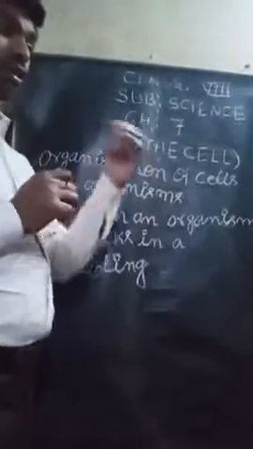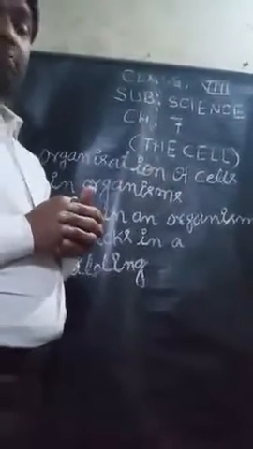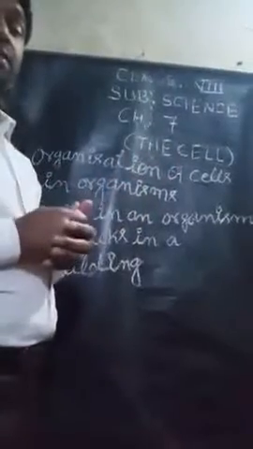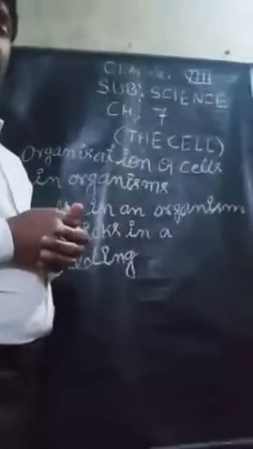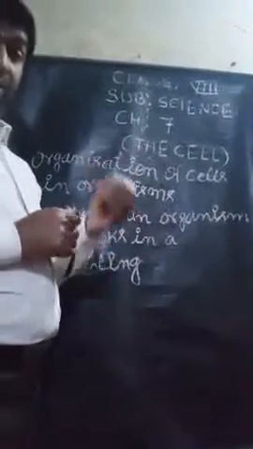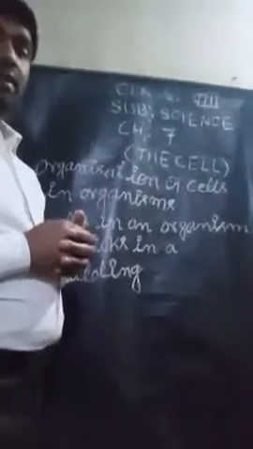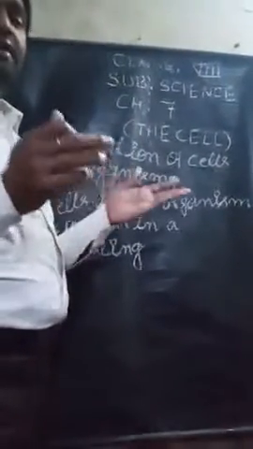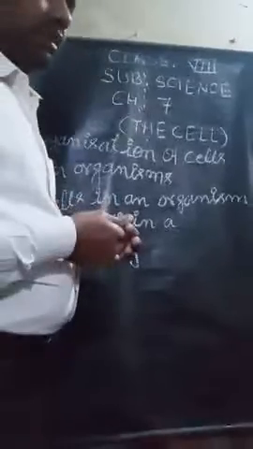According to shape, cells have different shapes: oval, circular, spindle shaped, and so on. These are the different shapes and sizes of cells present inside the human body.